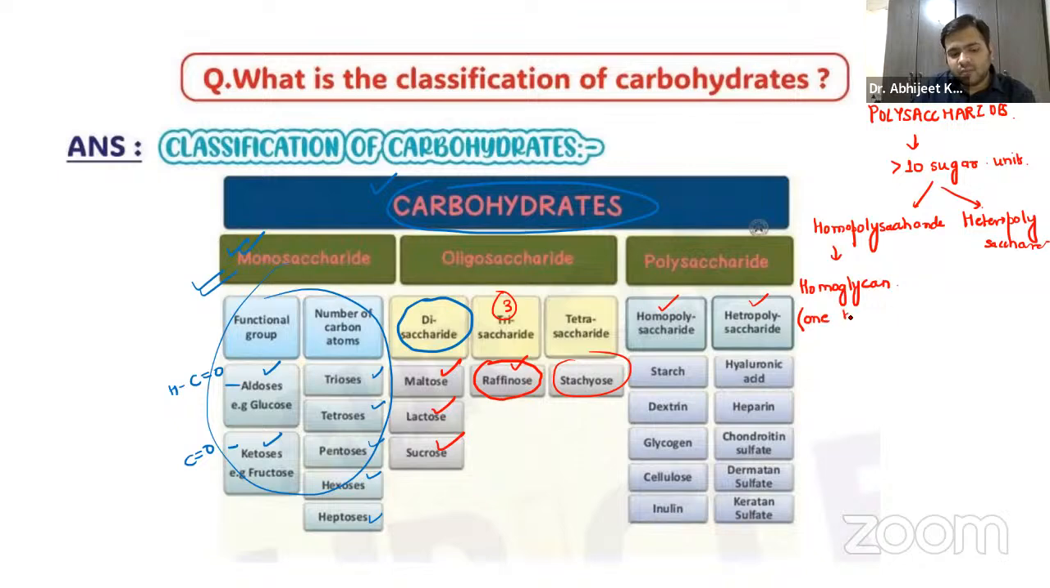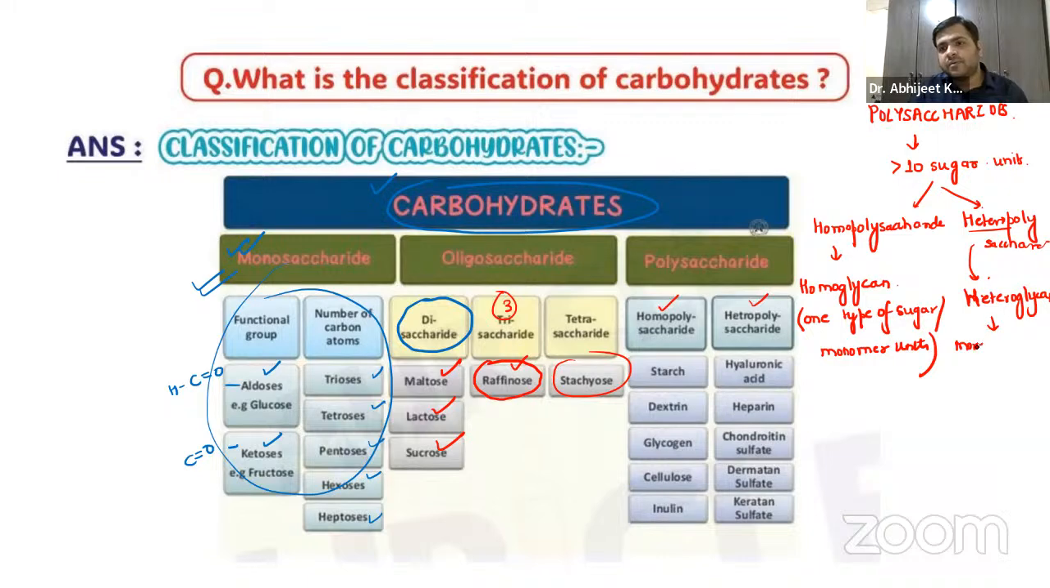It means that it contains one type of sugar, or I can simply say monomer units. Coming on to heteropolysaccharide, hetero means different, right? It is also called heteroglycan. And remember, it contains more than one type of monomer units.